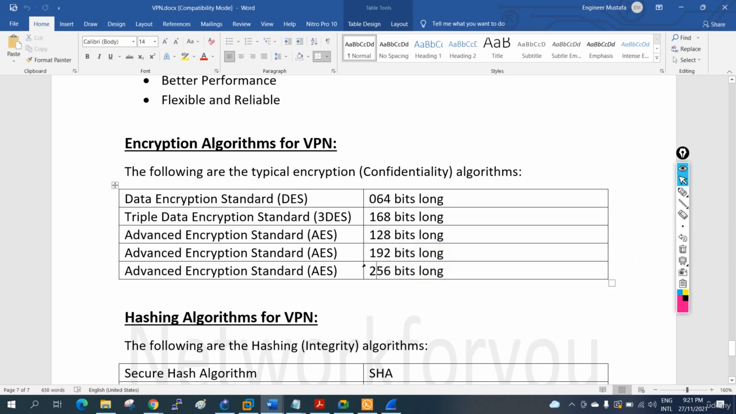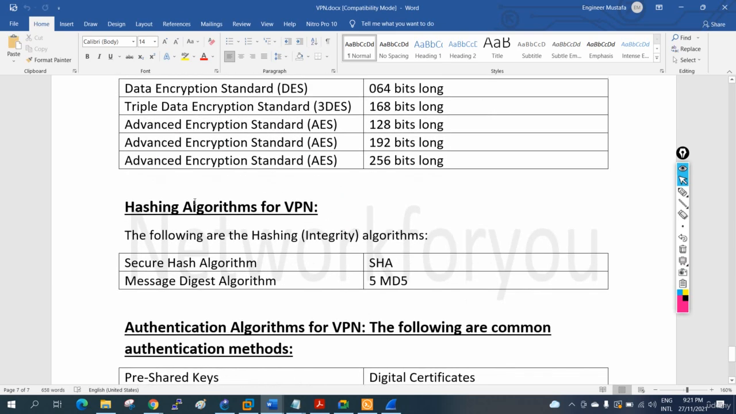How can we decide which encryption I can use? That depends upon the router model, firewall model. The latest model will support the high encryption, maybe the old model will not support. So you need to check which one your router is supporting. For example, if you are using an old model, maybe 256-bit AES will not be supported. But now just remember the encryption algorithms: we have three, DES, 3DES, or AES.